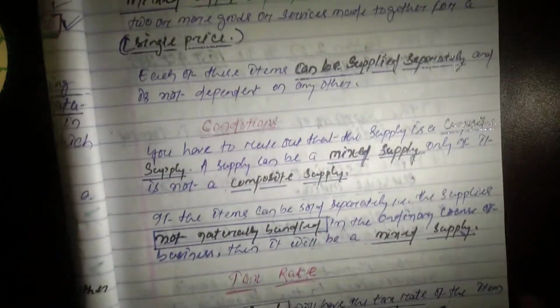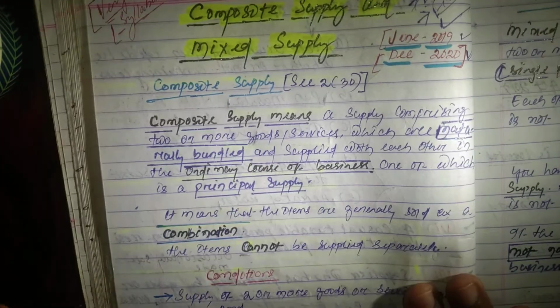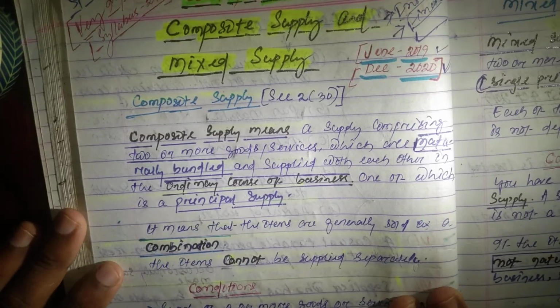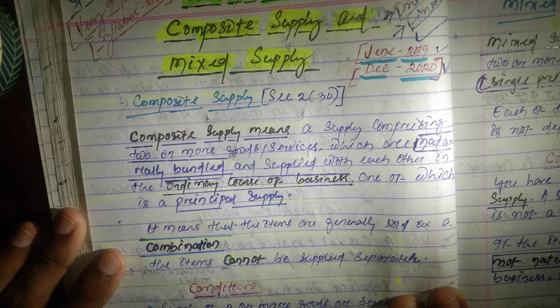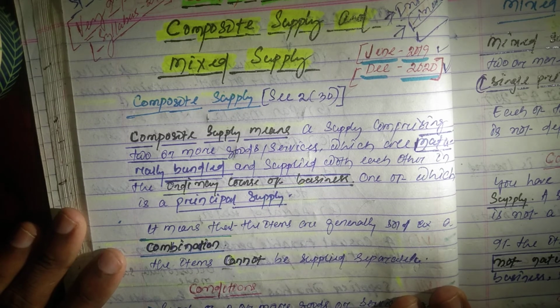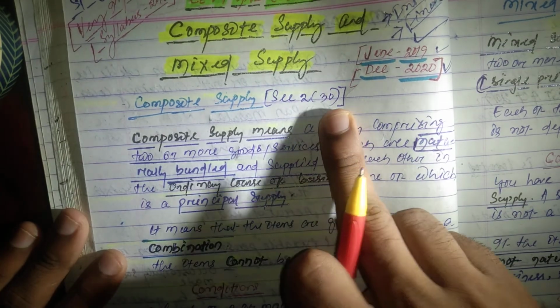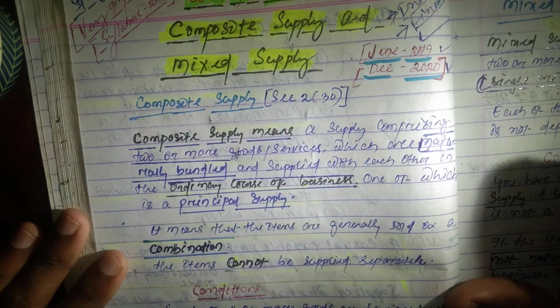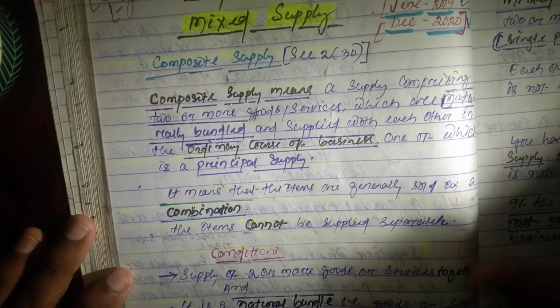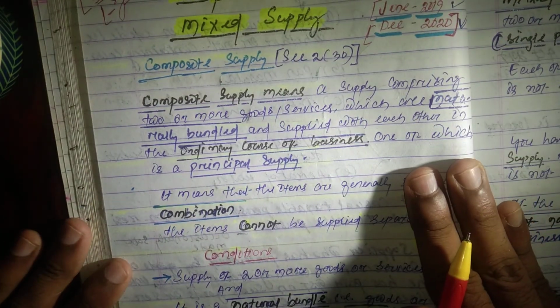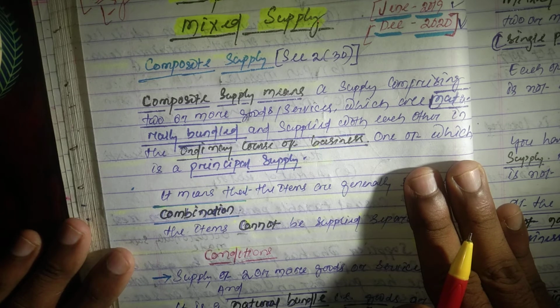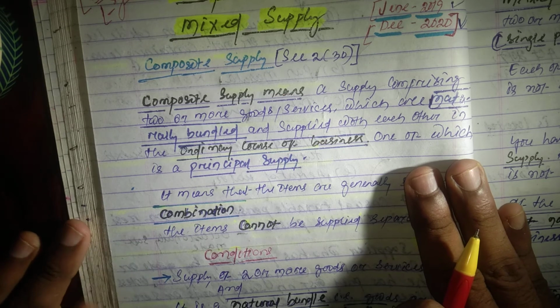Okay, so this is it all about mixed supply, and I have already discussed composite supply. Composite supply falls under section 2 subsection 30, and mixed supply falls under section 2 subsection 74. Remember, the section numbers are very important. Composite supply means a supply comprising two or more goods or services which are naturally bundled, but mixed supply is not naturally bundled and can be supplied separately.